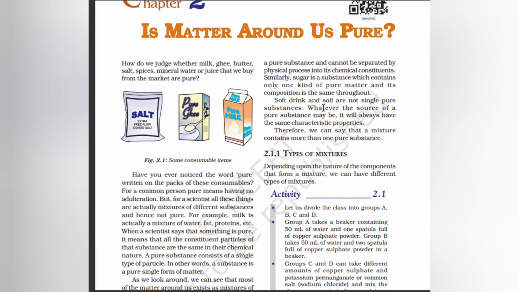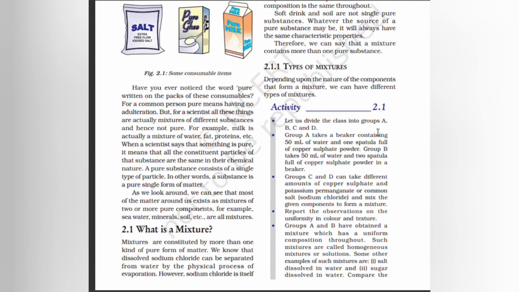Soft drinks and soil are not single pure substances. Whatever the source of a pure substance may be, it will always have the same characteristic properties. Therefore, we can say that a mixture contains more than one pure substance.